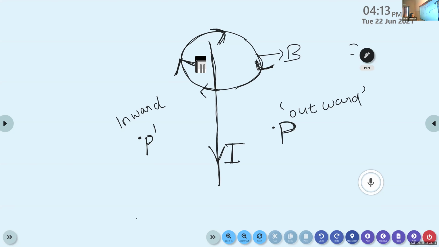So from these two situations, we can conclude that whenever the direction of the current changes, the direction of the magnetic field also changes. Okay. Now we can check the magnetic field along a circular loop. Here we explained the direction of the magnetic field in the case of a straight conductor. Now we are going to explain the magnetic field along a circular loop.